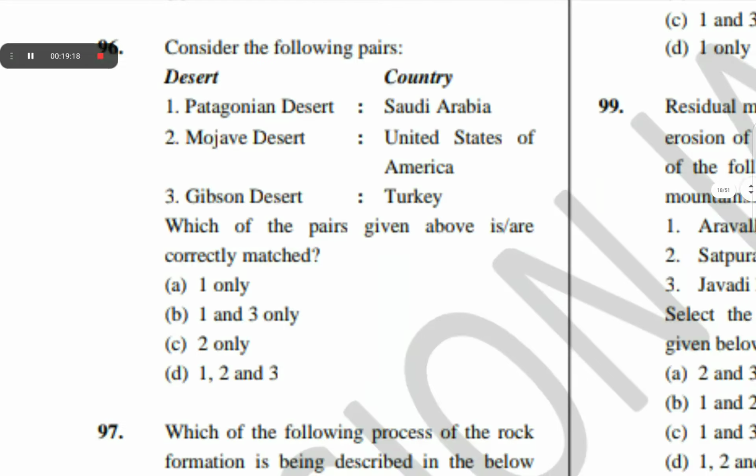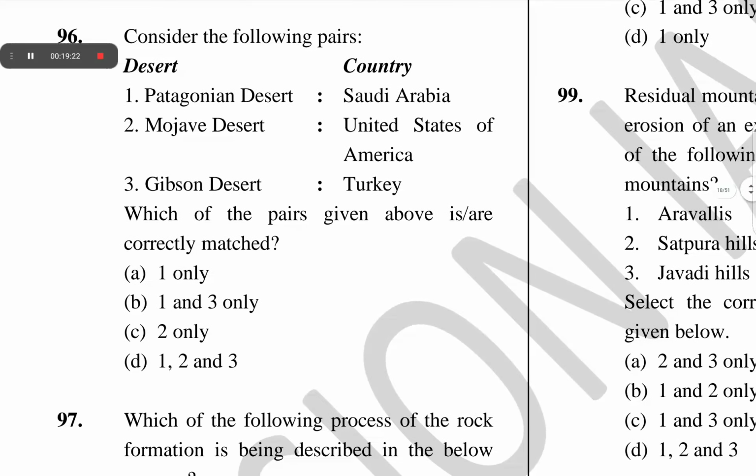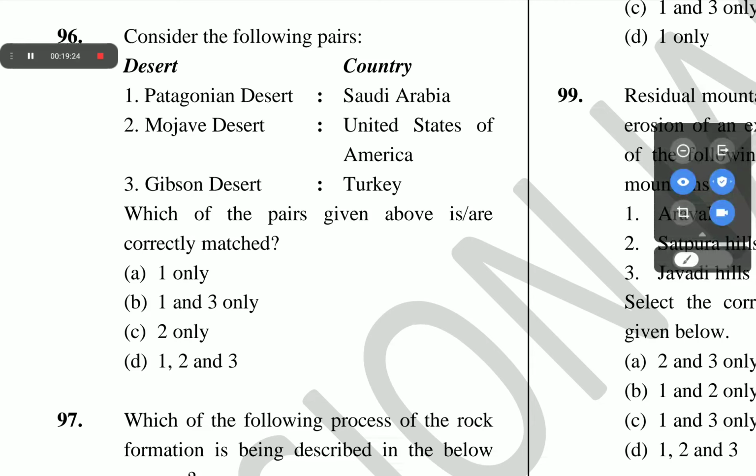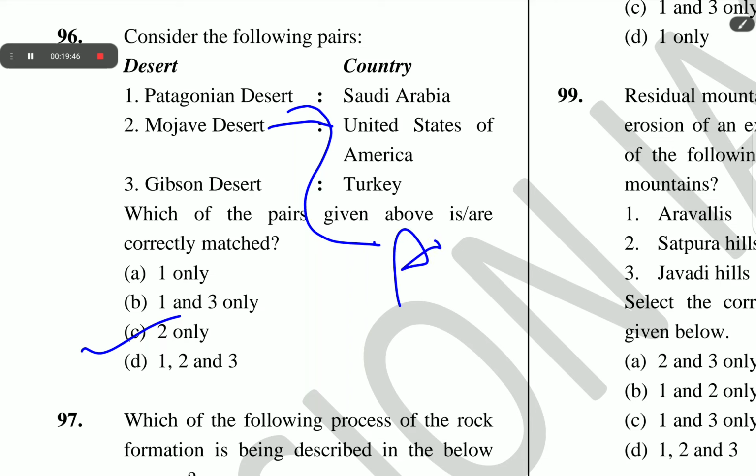The next question is question number 96. Consider the following pairs: deserts and country. Patagonia Desert, Mojave Desert, Gypsum Desert. Countries are Saudi Arabia, USA and Turkey. The correct answer of question number 96 is C, 2 only. Mojave Desert is in USA, and Patagonian Desert is also known as Patagonian Steppe, and it is the largest desert in Argentina.